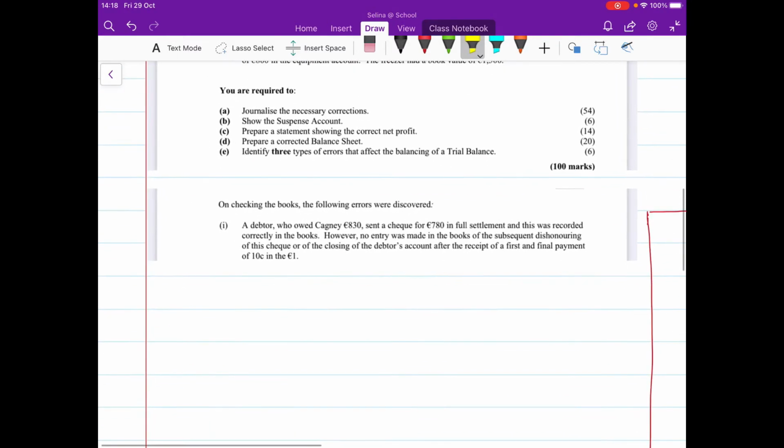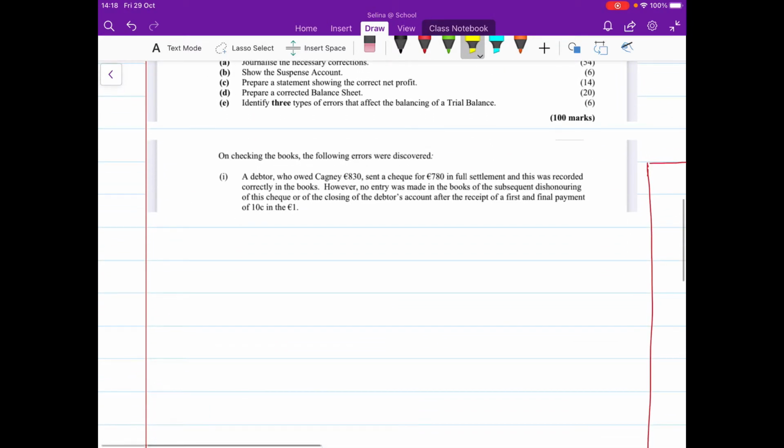I just have this screenshot done of the first point. Okay, so this is the first hour, and we're going to start working through how to fix this error. So a debtor who owed Cagney €830 sent a cheque for €780 in full settlement. So they owed us €830 and we received a cheque worth €780 in full settlement. So we accepted €780 for a debt that was owed to us of €830. So that means we have a discount allowed there. We gave them a discount.